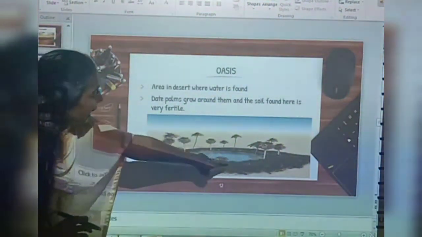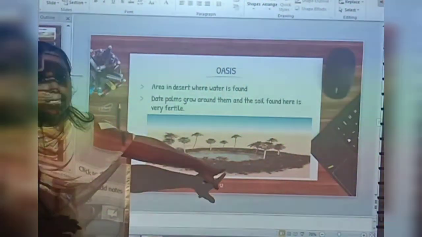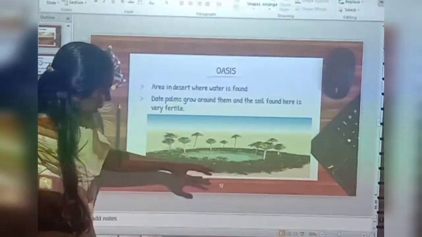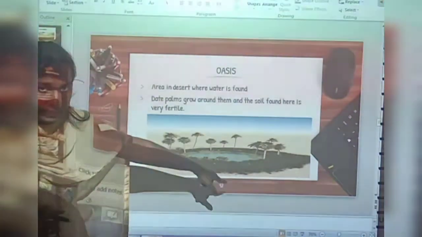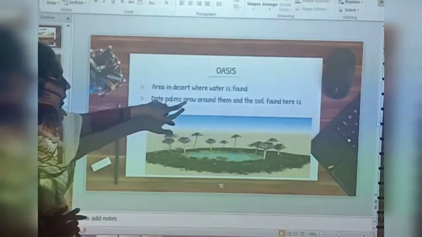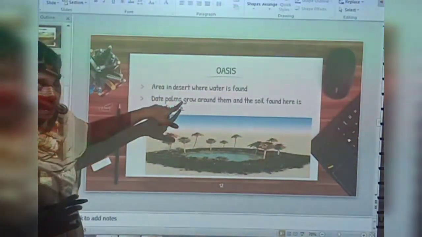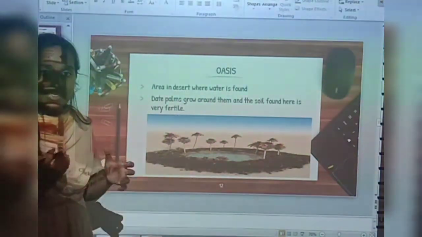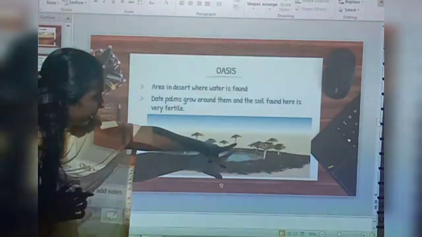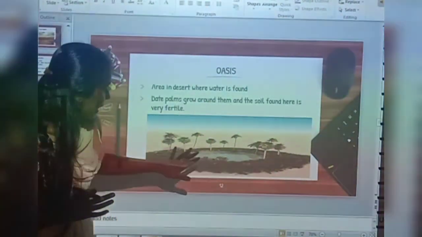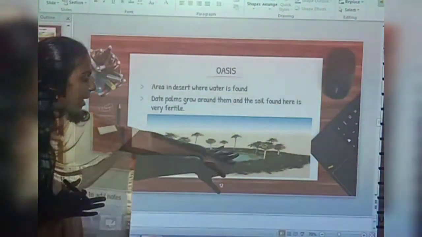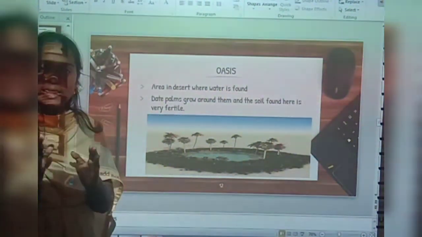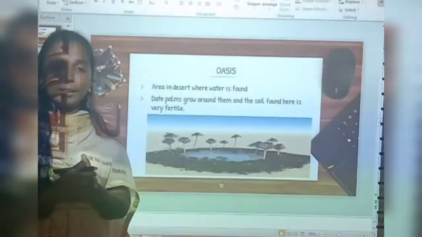See, this is a desert and we have some water there, right? So this is oasis. Now see, all the other parts are very dry and there are no trees, right? But see, near this oasis, the land is very fertile. That's why we can see more plants here. And what is the important tree we can see here? Date palms, right? Date palms means, you know, dates, right? The tree from where we can get dates is date palms, okay? See, some tall trees are there, no? Those are date palms, okay? So around this oasis we can see more date palms and the soil around here is very fertile, okay? So now tell me what is an oasis? Oasis is an area in desert where we can find water, okay?